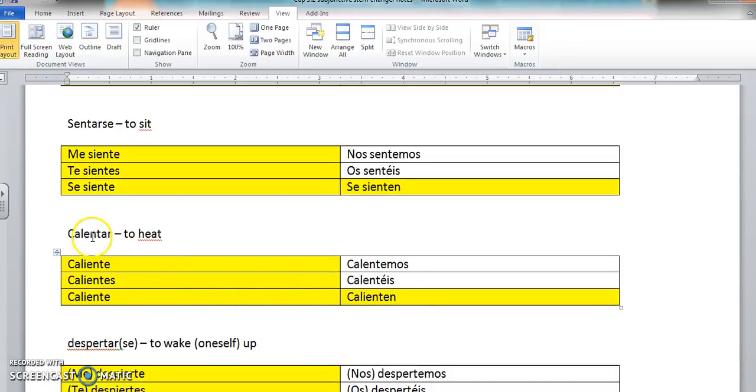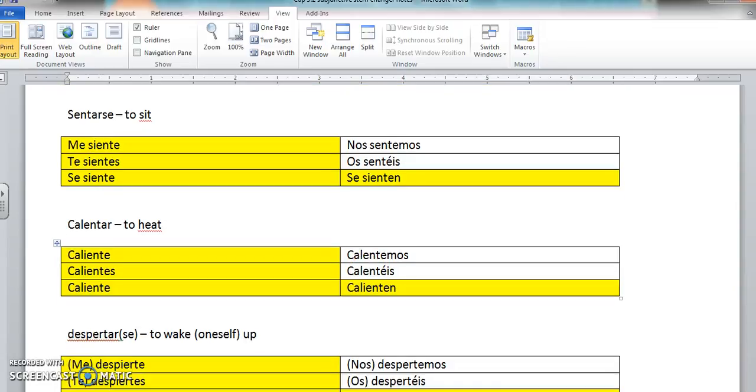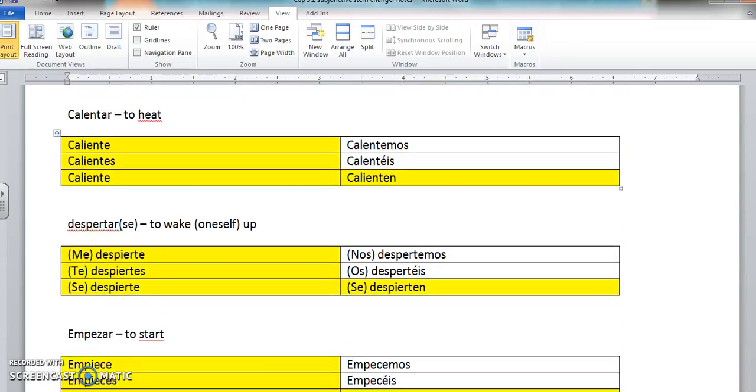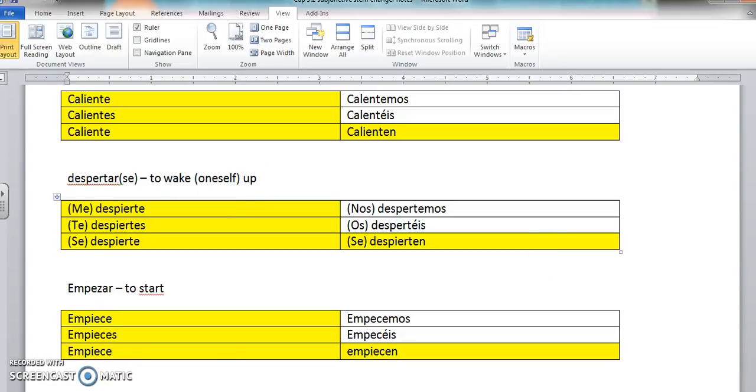Calentar. E goes to IE inside of the boot and stays as an E outside of the boot. Despertar y despertarse. This E goes to IE inside of the boot and stays as an E outside of the boot.